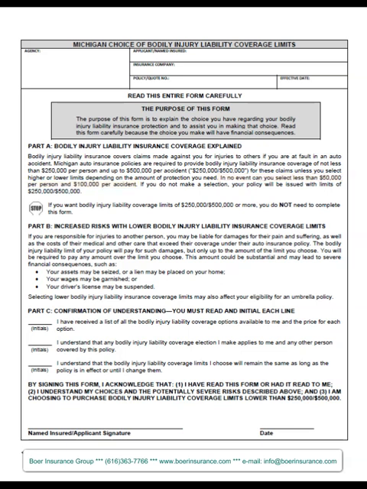Also in this form, you'll see that the state of Michigan is now recommending that everyone carry at least $250,000 per person and $500,000 per accident for this coverage. Someone who wants to carry limits lower than that still can, but they will need to complete this form and submit it to their insurance company. As noted in this section, if your current policy has limits of $250,000 per person and $500,000 per accident or more, you do not need to complete this form. Your policy will just renew with the same limits of coverage that you've had in the past.